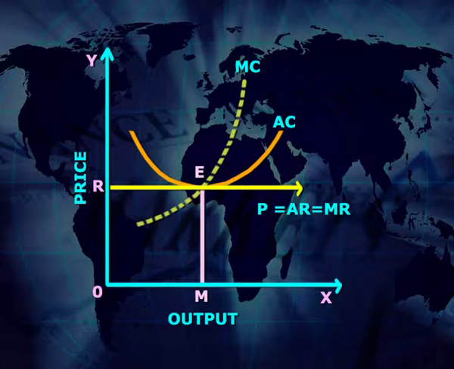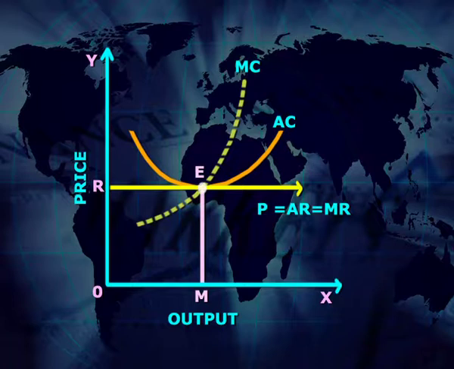During the short run, in the market of perfect competition, with the market forces, OR market price is determined. Therefore, in this figure the RO dash line is the average revenue line or marginal revenue line of the firm.